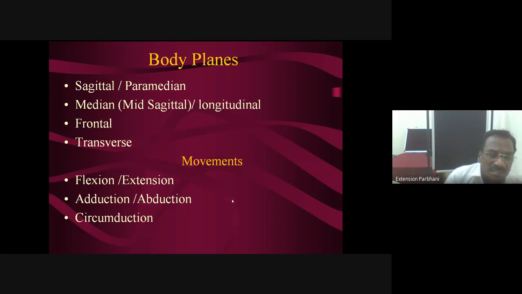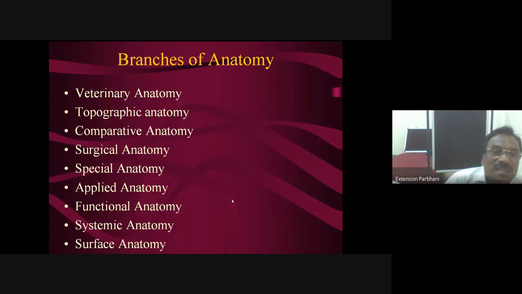Adduction, abduction: movement of the limb towards the center is adduction. Movement of the limb away from the center is abduction. Circumduction, making a movement which makes a circle. This is about branches of anatomy.